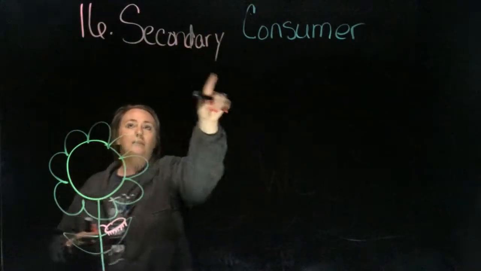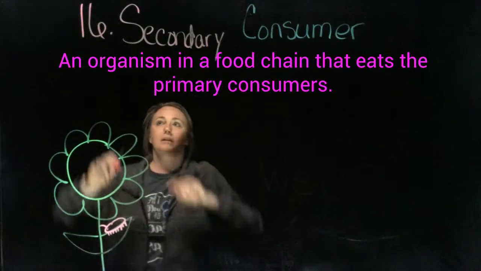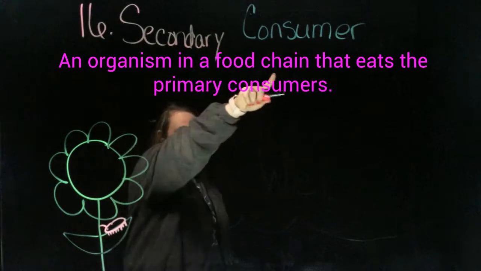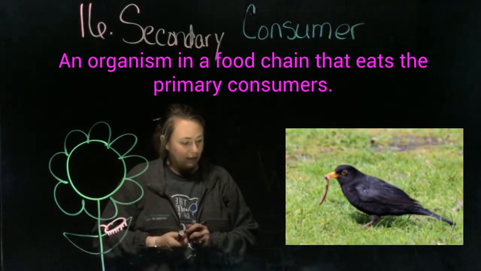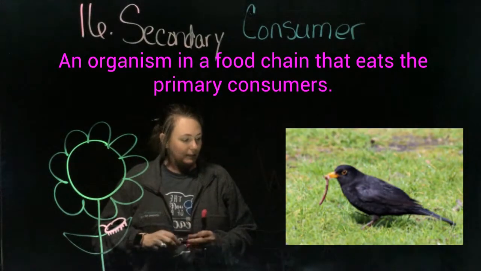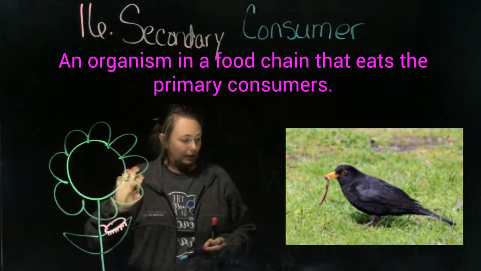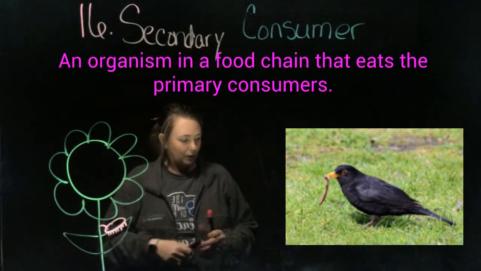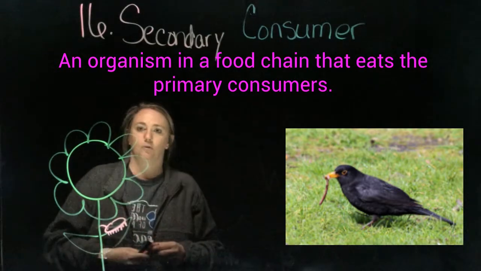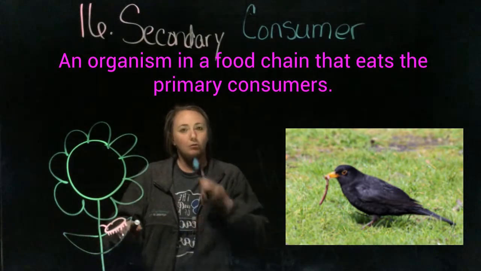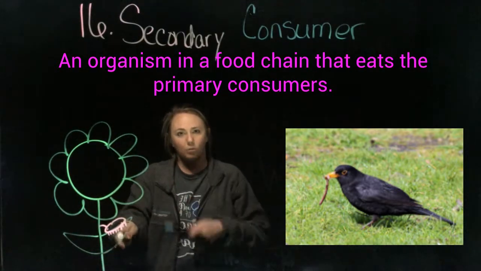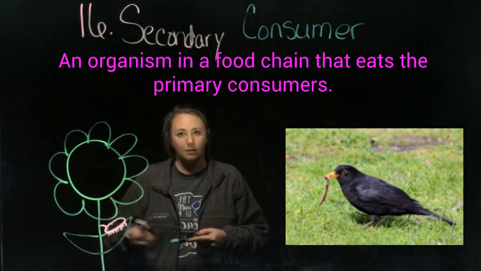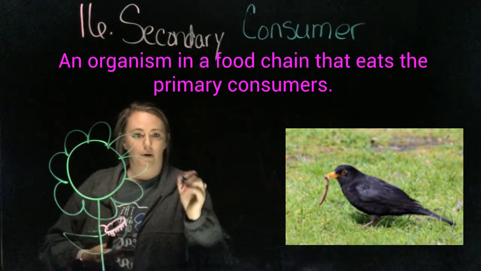Our next word, and I did it in different colors so you can see, number 16, is secondary consumer, okay? A secondary consumer is the organism that in the food chain will come along and eat the primary consumer. So what do you think would come along and maybe eat this worm or this caterpillar? Probably a bird.